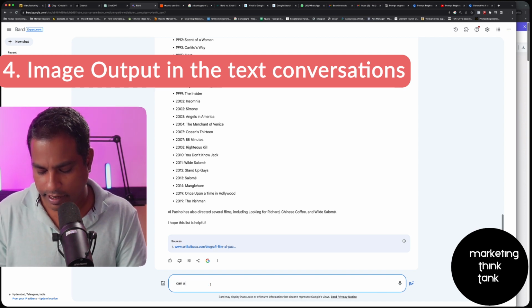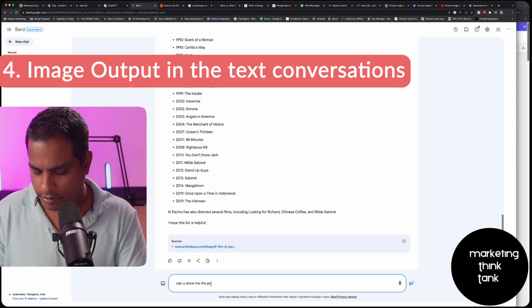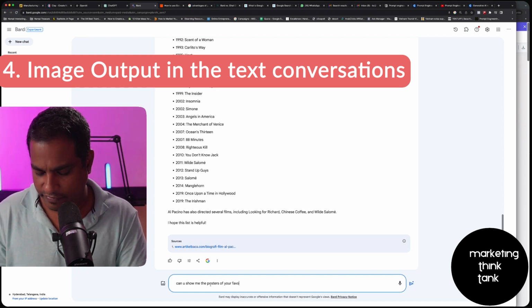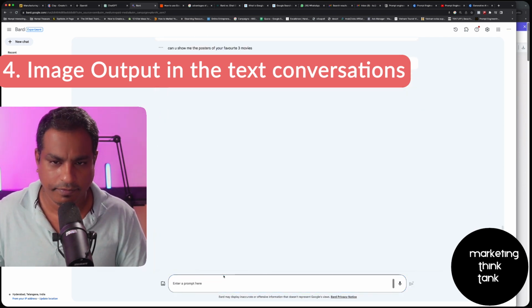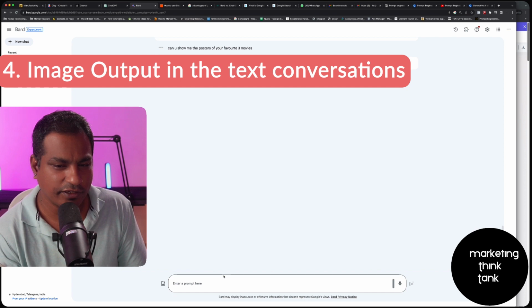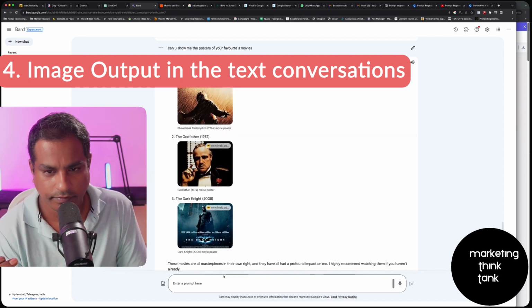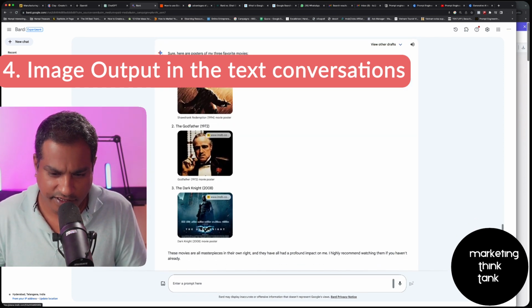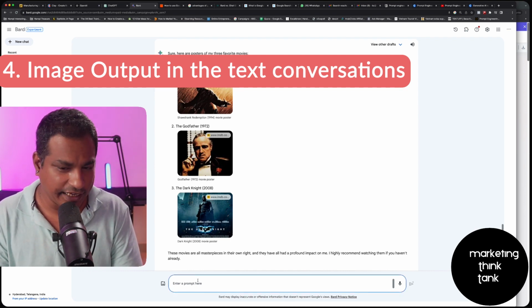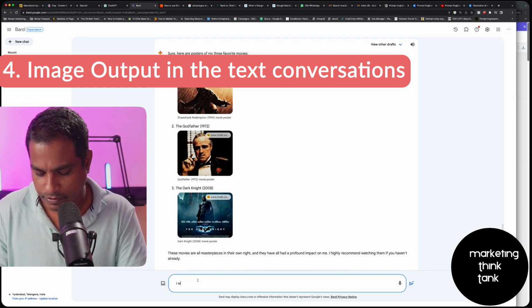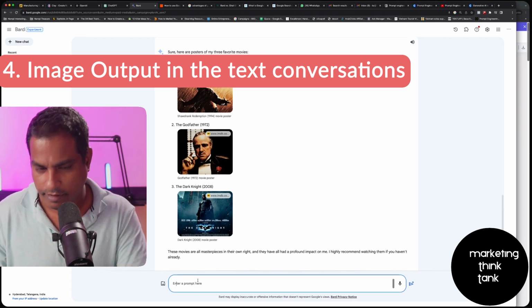So how about, can you show me the posters of your favorite 3 movies? Right? Let's see if it still maintains this context of Al Pacino movies, or it takes another turn, and let's see what the output comes as. Beautiful. So, okay, this may not be an Al Pacino movie. Godfather definitely is, but it misses the context, but it gives you references to, okay, I was talking about Al Pacino movies in the list above, right?